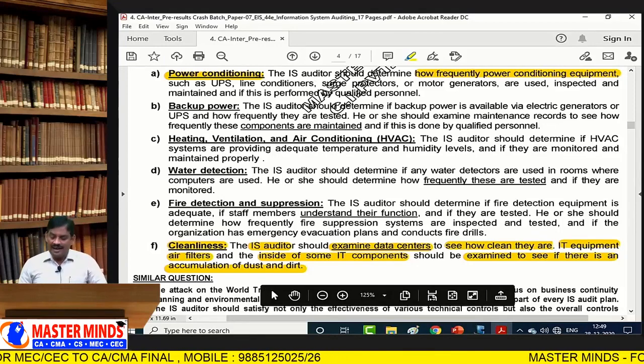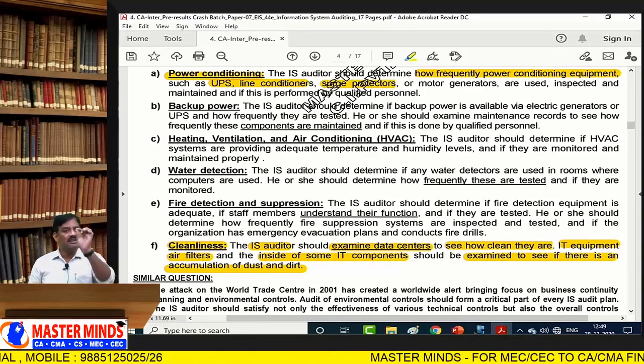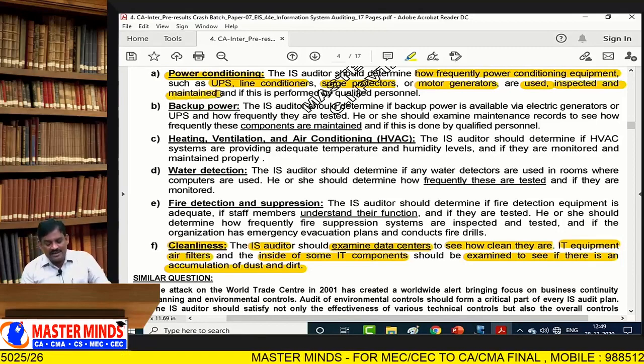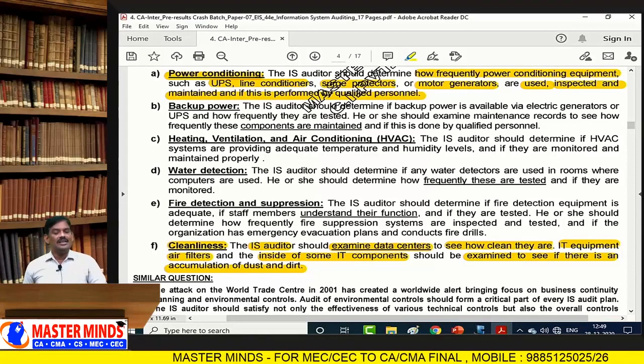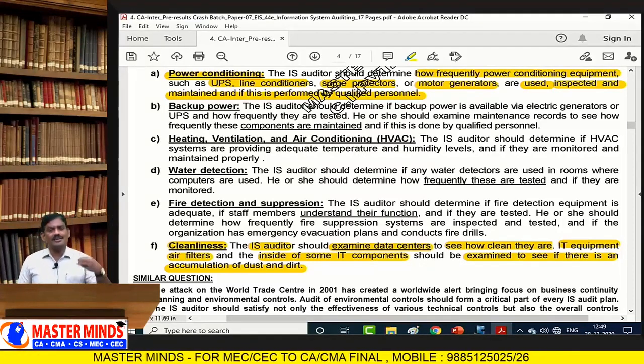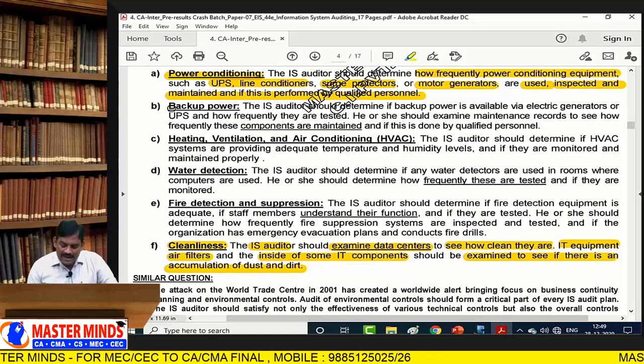The auditor should determine how frequently power conditioning equipment such as UPS, line conditioners, electrical surge protectors such as MCBs, fuses, or motor generators are used, inspected, and maintained, and it must be performed by qualified personnel. That's why they maintain a separate register for generator or UPS maintenance, power conditioning, or MCBs. Next one is backup power.